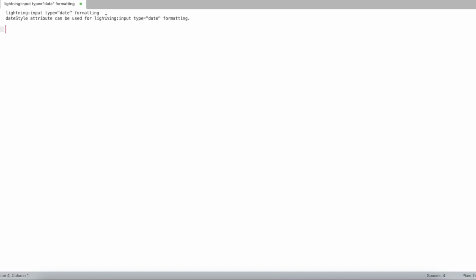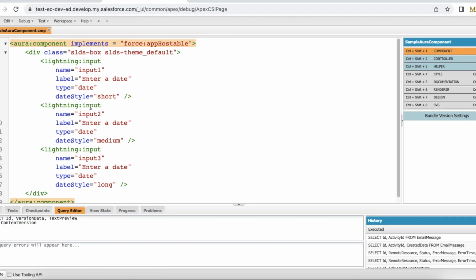use of dateStyle attribute. Using the dateStyle attribute, we can display the selection of the date as per your user experience. The date using this dateStyle attribute, we can set short, medium, and long.